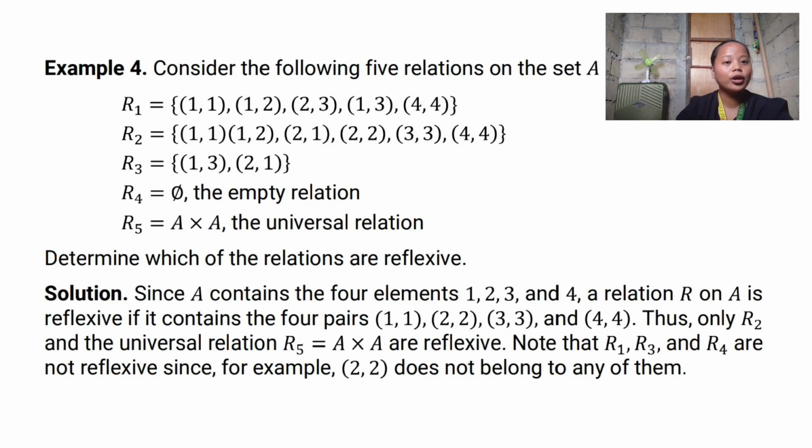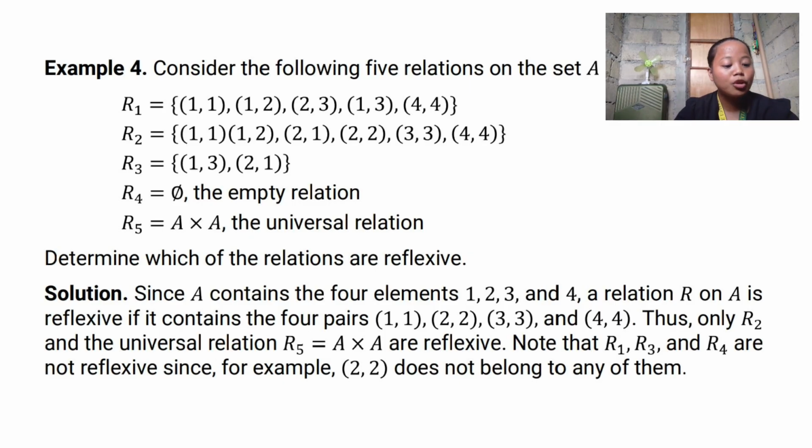Okay, so we have here the solution. Since A contains the four elements 1, 2, 3, 4, a relation R on A is reflexive if it contains the four pairs, for example, the ordered pairs (1,1), (2,2), (3,3), (4,4). So they must be the same: the first coordinate and the second coordinate must be the same element.